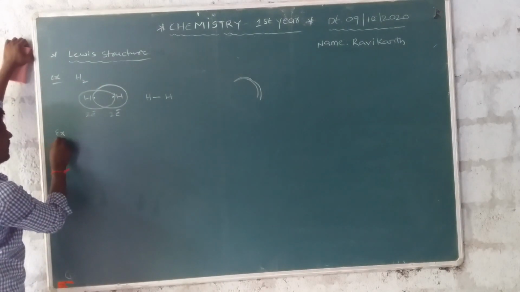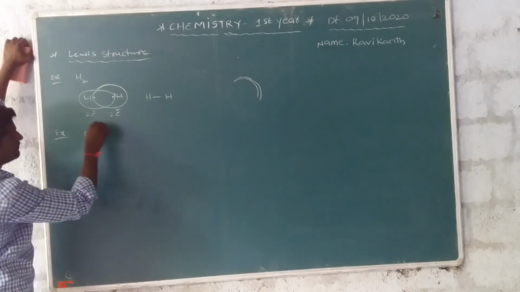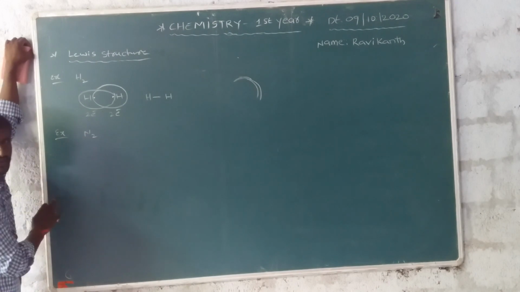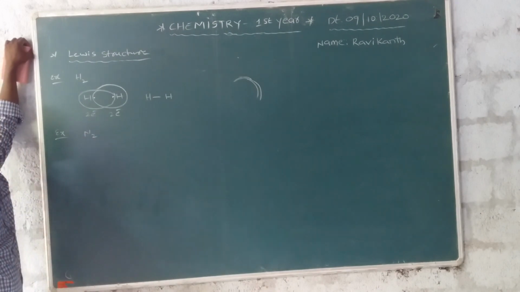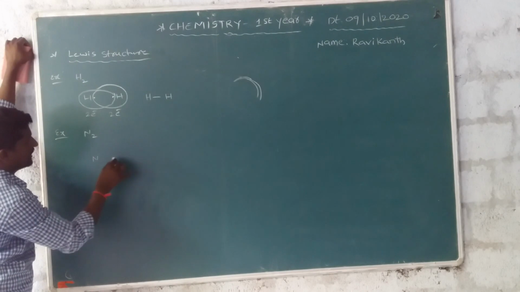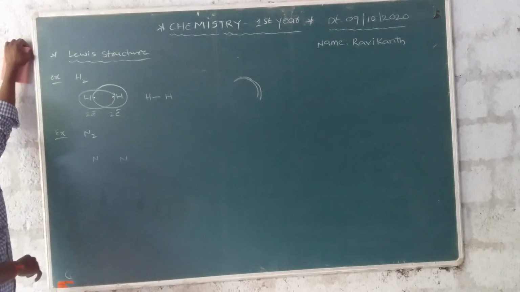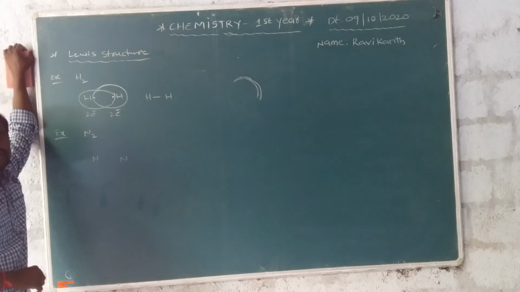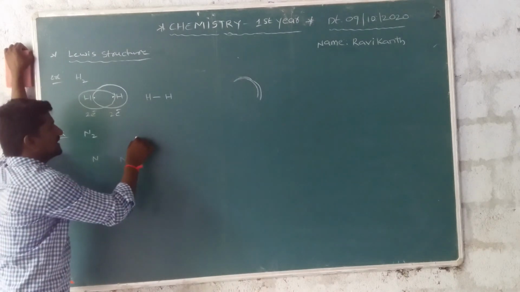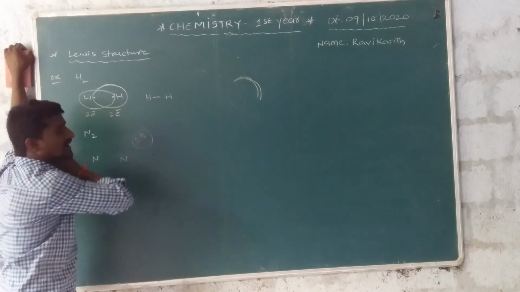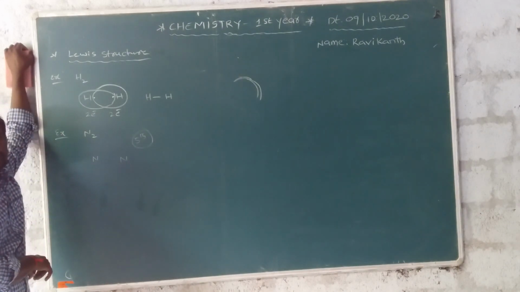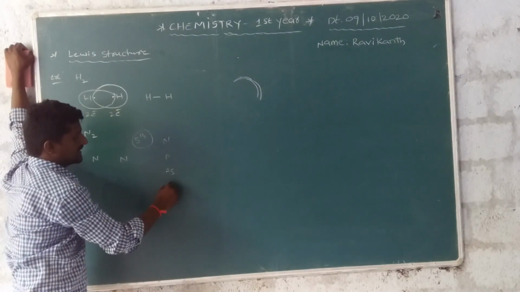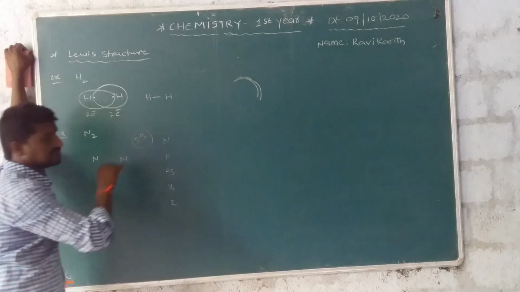And the second one, N2. Lewis structure of N2. In N2, how many nitrogens are present? 2 nitrogens, the first nitrogen and the second nitrogen. Nitrogen belongs to which group? Nitrogen is a fifth group element. Fifth group means nitrogen, phosphorus, arsenic, antimony and bismuth.